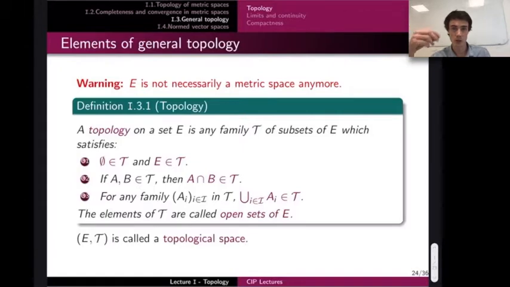Here it's no longer a consequence of other definitions, it's really our definition of a topology, and the sets of the topology T are now called the open sets.